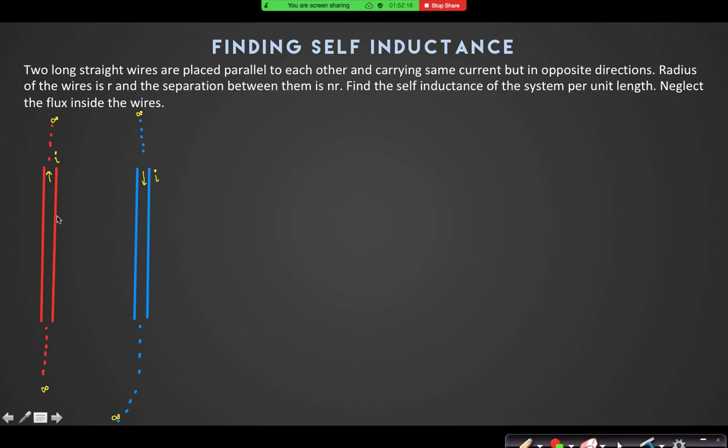So if you take a 1 meter length of the wires, then what is the self-inductance? You can find the flux inside this, and flux equals L into I. Then you can find the self-inductance. And in that way, you can neglect the flux inside the conductors, because the conductors are very thin. The radius of the conductor is r, and this distance is n into r.